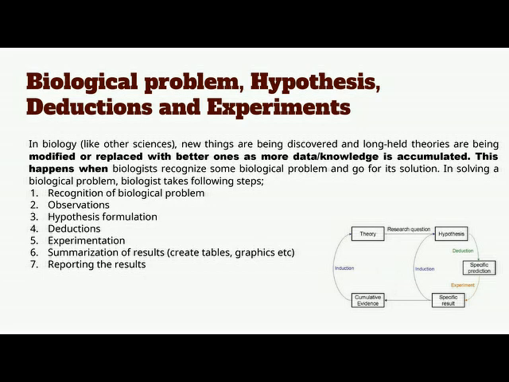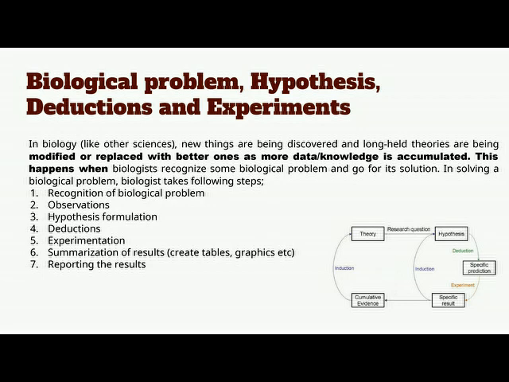Biological problem, hypothesis, deduction, and experiment. In biology, like other sciences, new things are being discovered and long-held theories are being modified or replaced with better ones as more data and knowledge is accumulated. This happens when biologists recognize some biological problem and go for its solution. In solving a biological problem, a biologist takes the following steps. The first one is recognition of the biological problem.